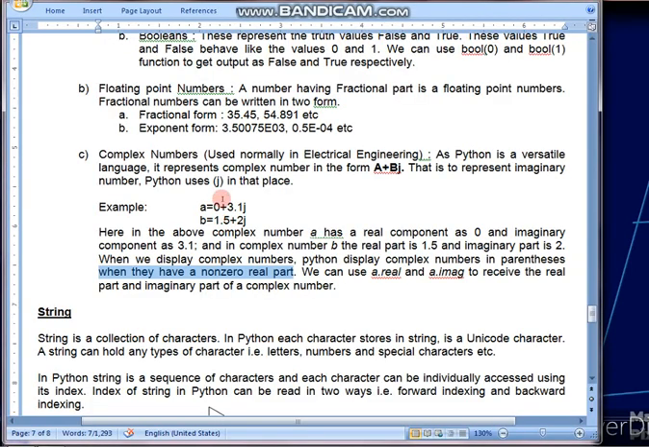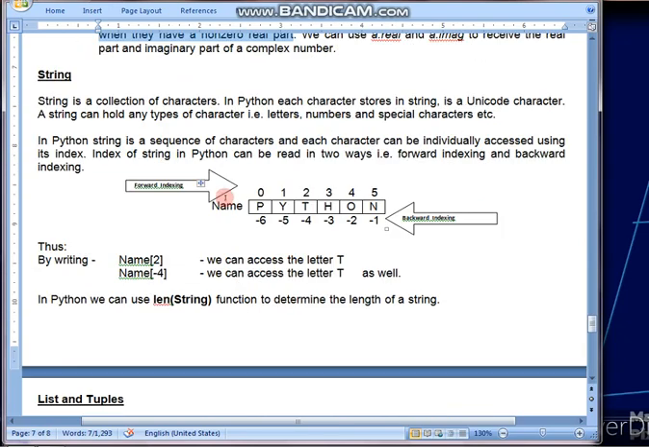Okay, students, hope all of you understood. In my next video, we will discuss string type of data type.